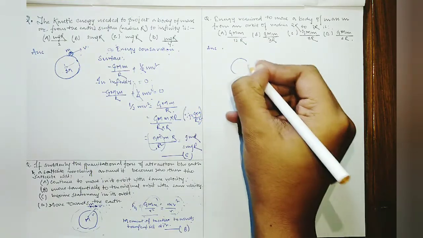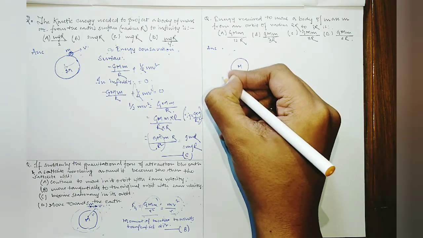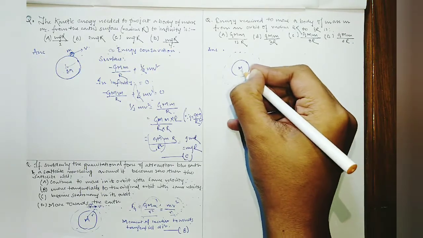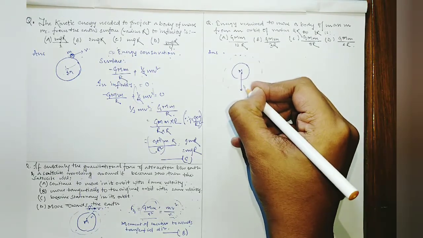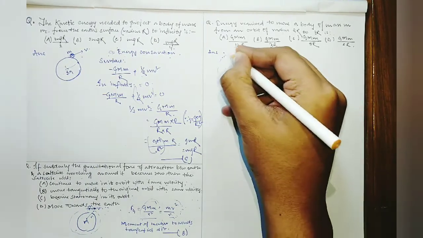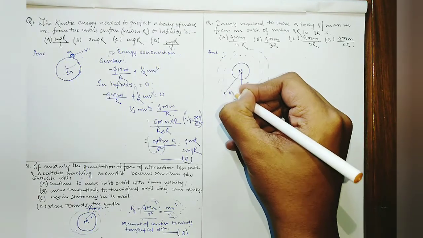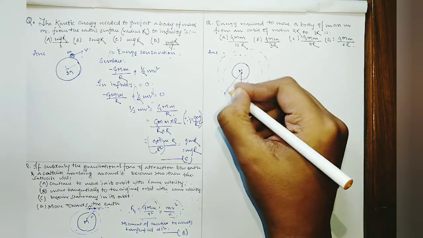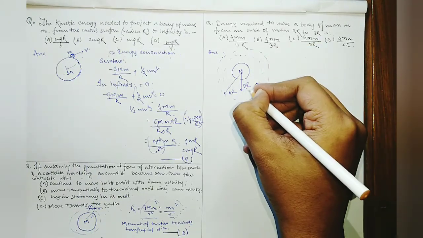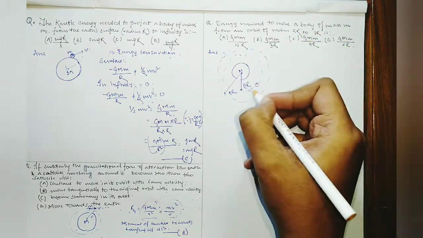This is the earth or any planet. Suppose this is mass M, and suppose this is the satellite. Suppose this orbit is 2r from the center of the earth, and another orbit is 3r from the center of the earth. These two orbits are given for a satellite of mass m. Now we need the energy required to move it from 2r to 3r.